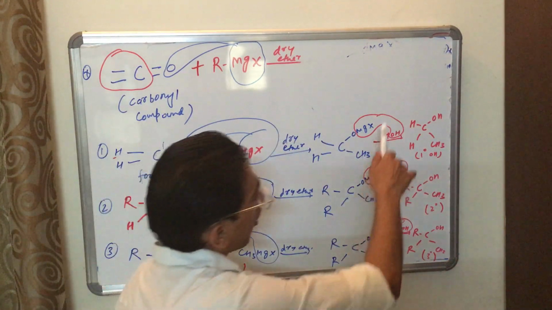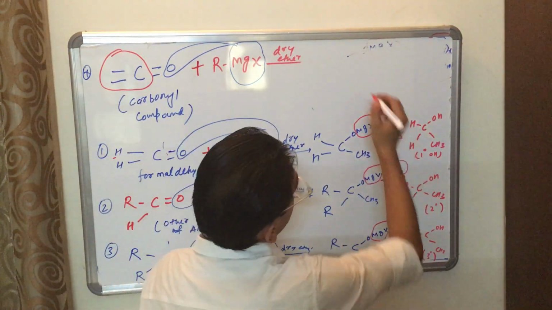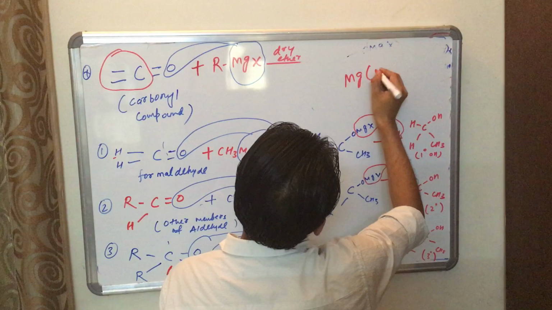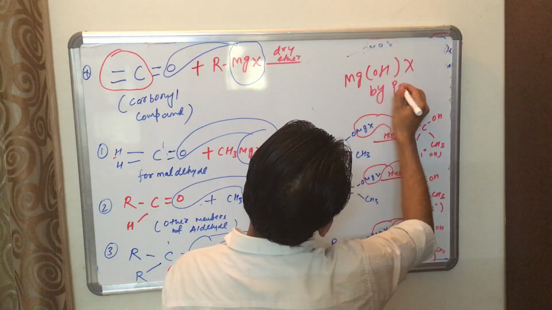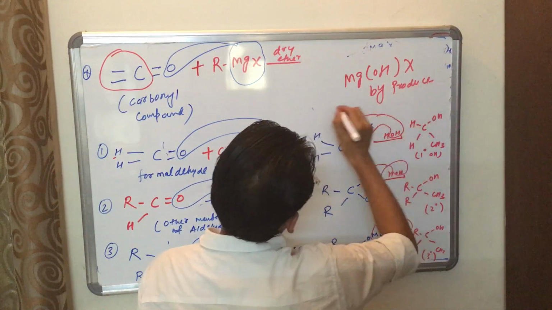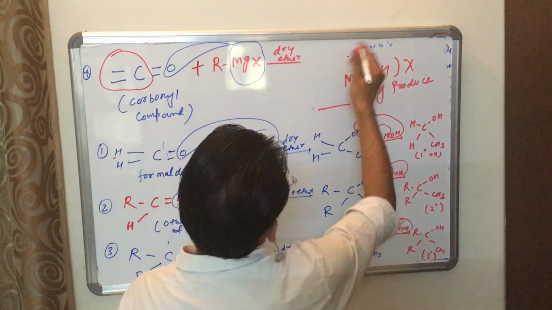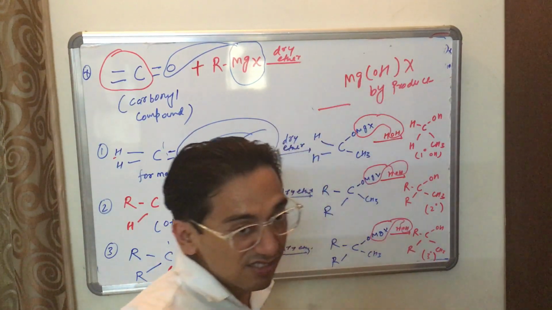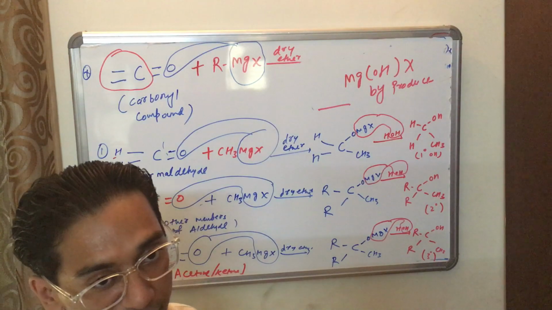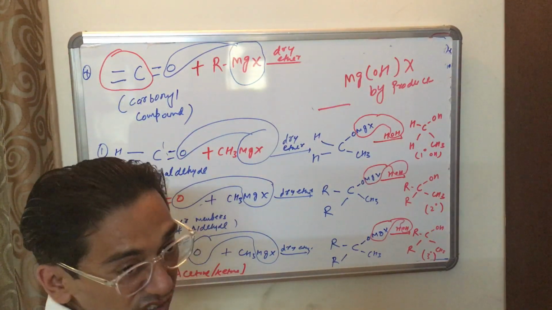Okay, and in all three, the byproduct formed is Mg(OH)X. In all carbonyl compounds, Mg(OH)X is the byproduct, and 1 degree, 2 degree and 3 degree alcohol is the product formed. Okay, so very easy to understand.